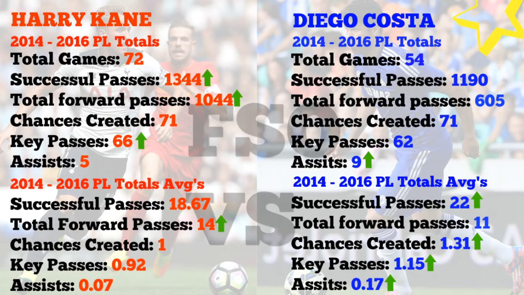But how do the two compare when it comes to assisting other players? Yes, they are strikers and therefore their main aim is to score goals, but how do they compare in terms of midfield? When we look at the stats from 2014 to 2016, we can already see that Harry Kane has more successful passes and more total forward passes, as well as more key passes, whereas Costa has more assists in the overall numbers. But look down at the averages and it's a completely different story, with Costa dominating.